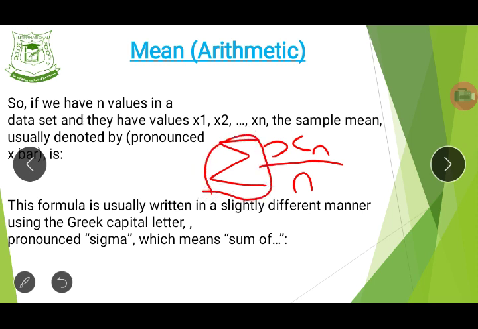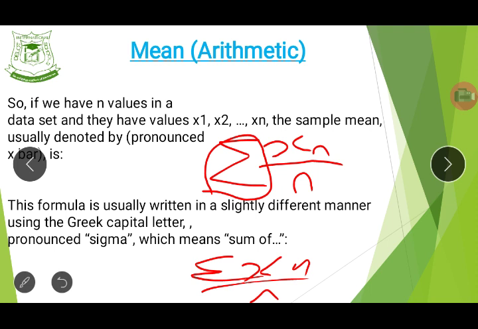It's the same thing: summation of x over n, where n is the total number of values in that set of data. That's the sum of all these things.